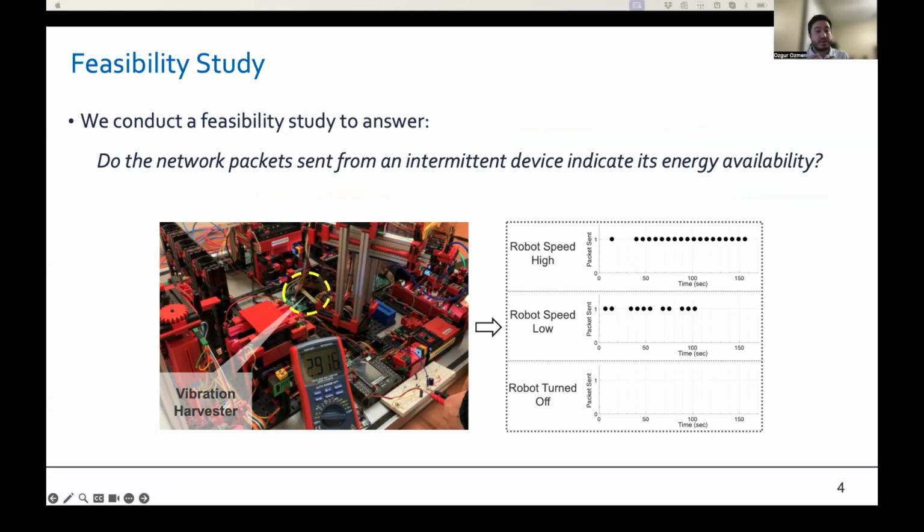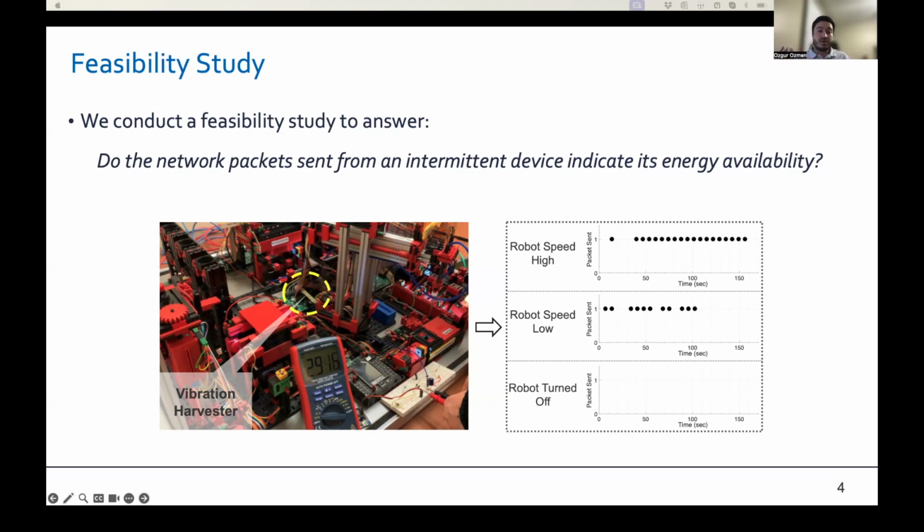So we conducted experiments in a real miniature manufacturing plant testbed. We connected a vibration harvesting intermittent device to the robot's toothed gear. This is because intermittent devices have started to be increasingly used in industrial control systems due to their ability to function in remote or inaccessible areas and their elimination of frequent battery replacements. We then ran the manufacturing plant and collected network packet sequences from our intermittent device in three different conditions: high robot speed, low robot speed, and the robot is stationary.